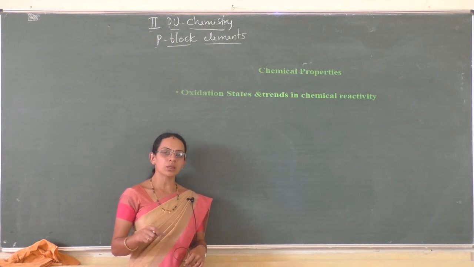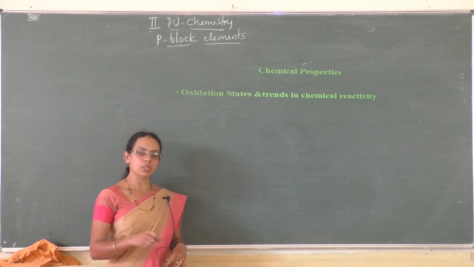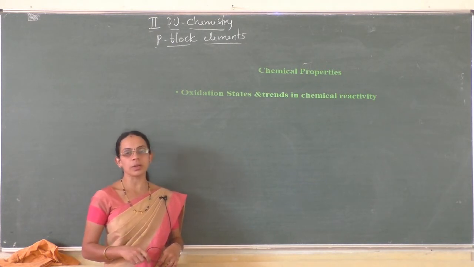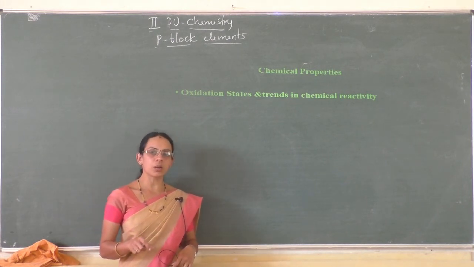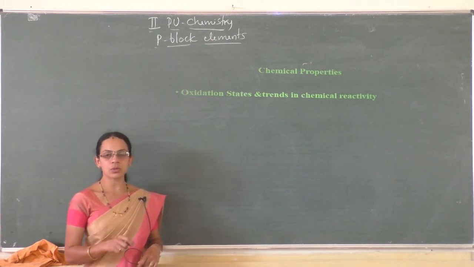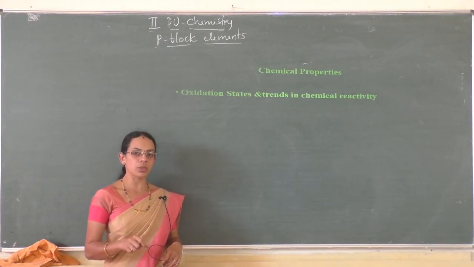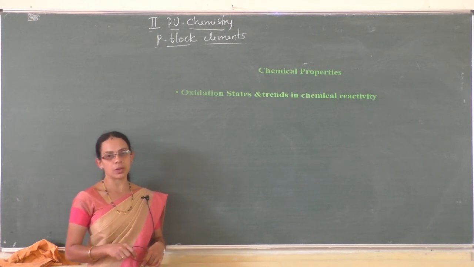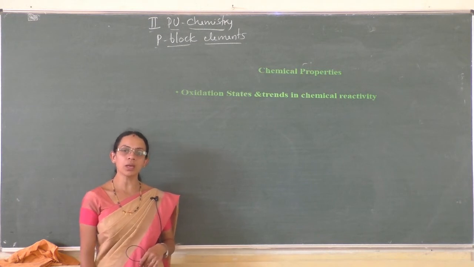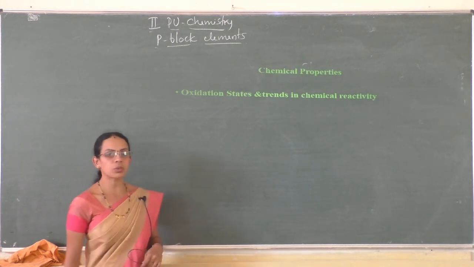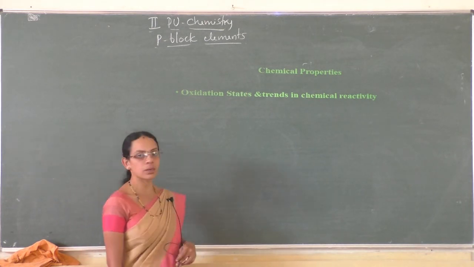Fluorine and chlorine react with water, whereas bromine and iodine are sparingly soluble in water. Fluorine has a lower bond dissociation enthalpy than chlorine because of the interelectronic repulsion between the lone pairs of electrons, which is in turn because of the small size of the fluorine atom. Next, let us discuss the chemical properties, in which come oxidation states and trends in chemical reactivity.